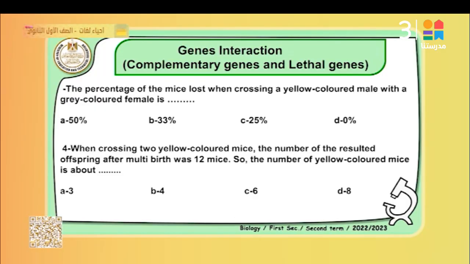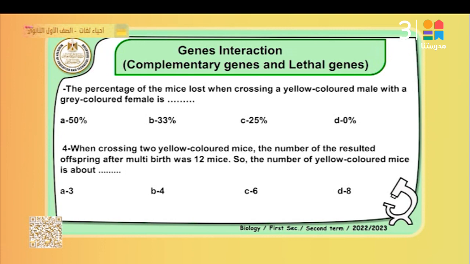A capital, B small, white. A small, B capital, white. So the appearance of the dominant trait depends on the appearance of the dominant gene at least in each pair. Maybe 1 pair dominant in one pair and another pair, or both of the 2 genes. Okay, this is the complementary gene.